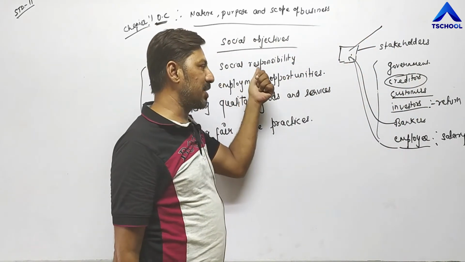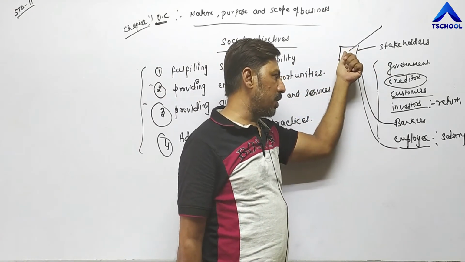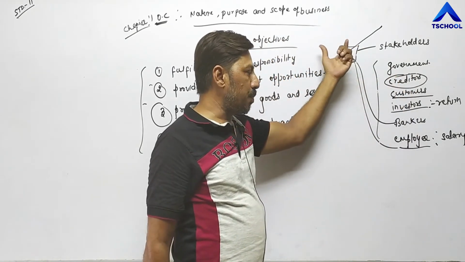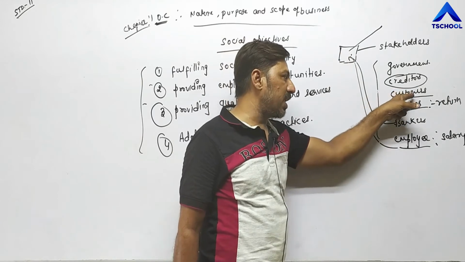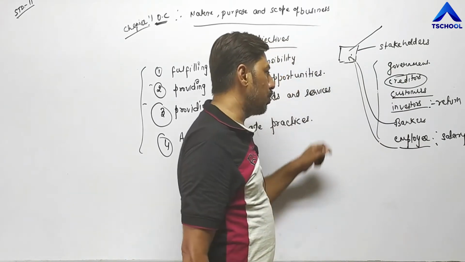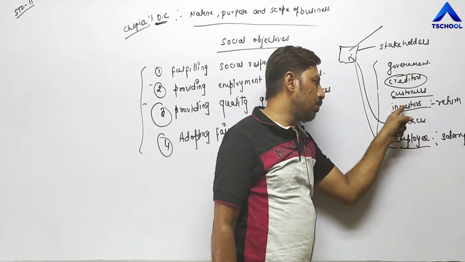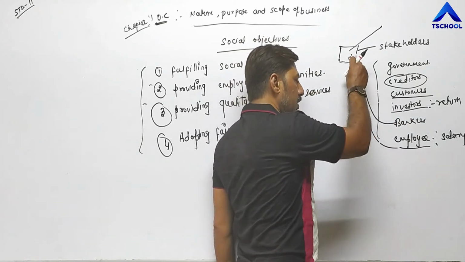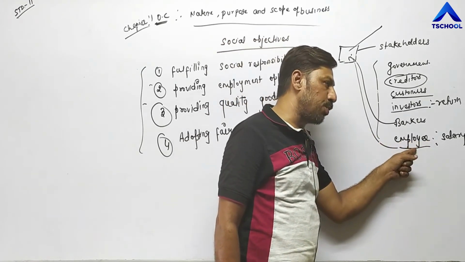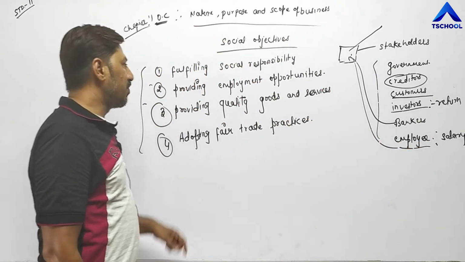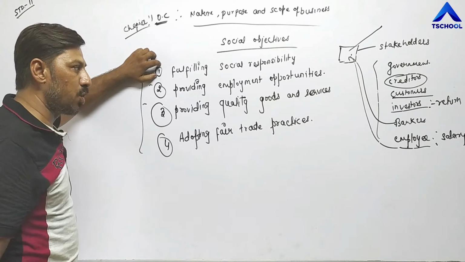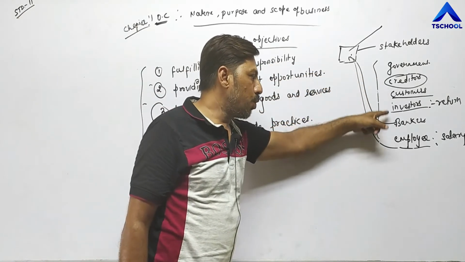Means they have to pay the tax to government timely, they need to return the amount to creditors timely, they are supposed to produce quality goods at reasonable price for their customers. Means at any cost they need to satisfy their customers. They need to pay the returns to the investors timely. They need to pay the loan amount along with interest to the bankers timely, and they need to pay salary or wages to their employees who are providing valuable services for the business unit. So it is the responsibility of business unit to fulfill the social responsibility towards different groups who are related with business.